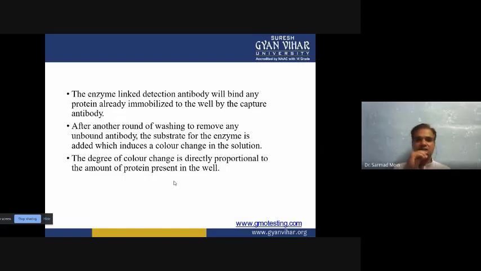So a color change, when your antibody is bound with the antigen, lets you detect this pair formation, the antigen-antibody formation. A color change can confirm that your antibody attached to the antigen. If the amount of color change is more, then the amount of protein is more. If the amount of color change is less, then the expression level will also be less.